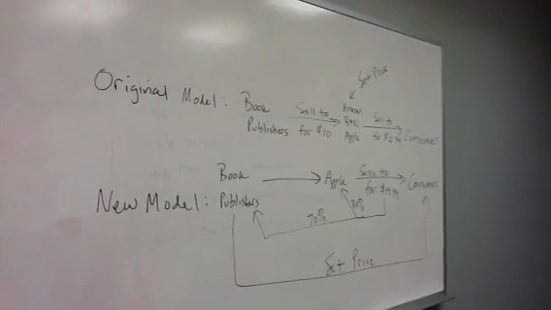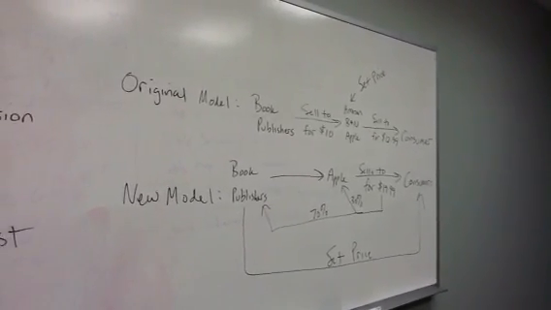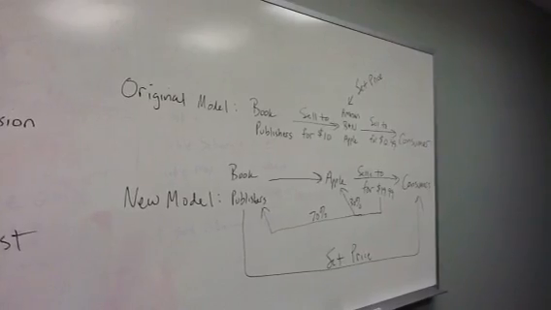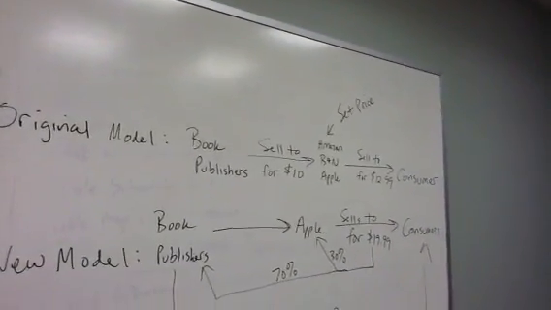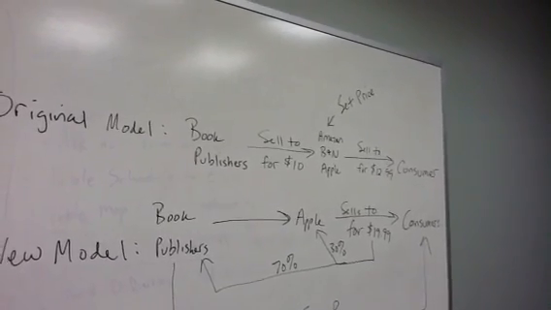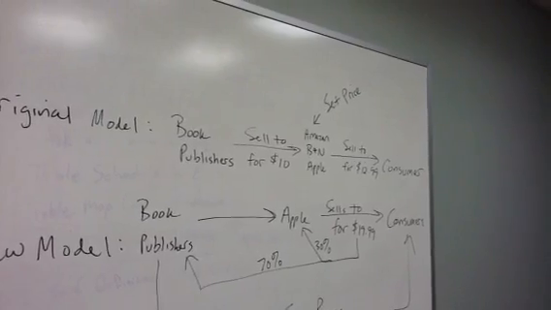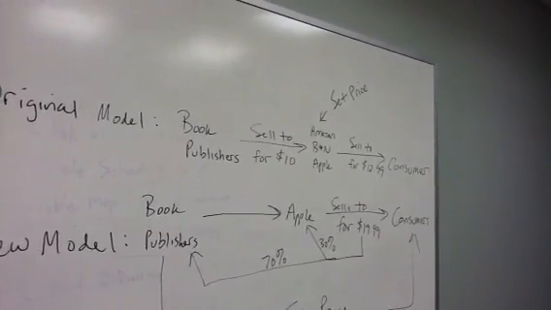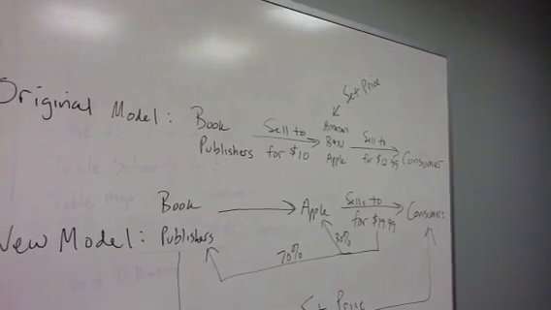2 models whereby the ebook sellers, how they actually deliver their product to the consumer. So you see in the original model up here, the book publishers will sell the book rights, at least, to the distributors. In this case, we'll call distributors companies like Amazon, Barnes & Noble, and Apple. Since these are ebooks, the distributor is going to be someone with a device that can actually deliver an ebook.